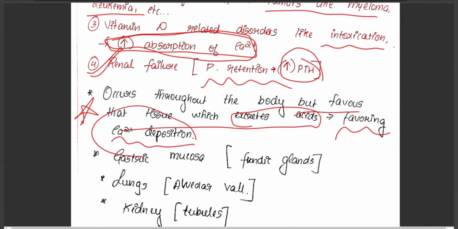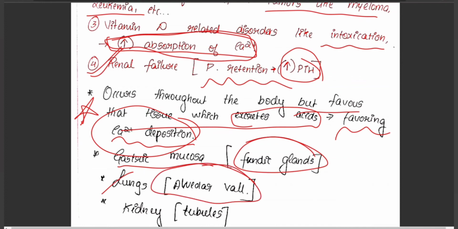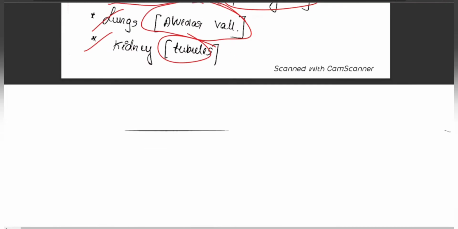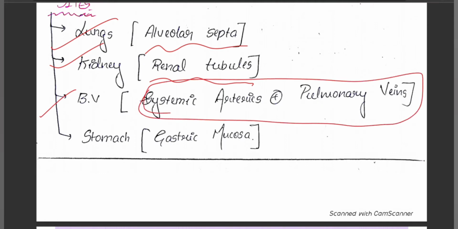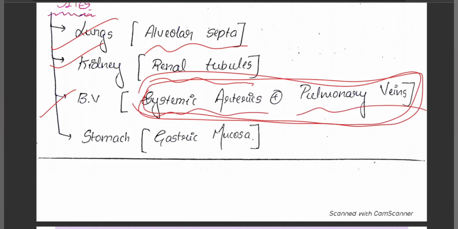Note this point. It's also seen in gastric mucosa in the fundic region. It's seen in lungs, mainly in the alveolar wall, and kidney renal tubules. So the main important sites include the lungs near the alveolar septa, kidney region near the renal tubules PCT and DCT region, and also systemic arteries and pulmonary veins, which are very important areas of metastatic calcification. It's also seen in the stomach near the gastric mucosa region.